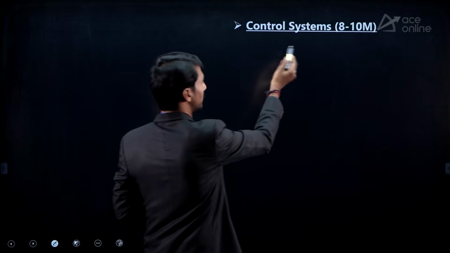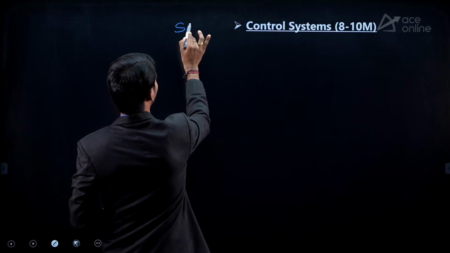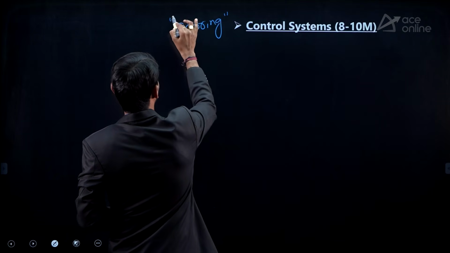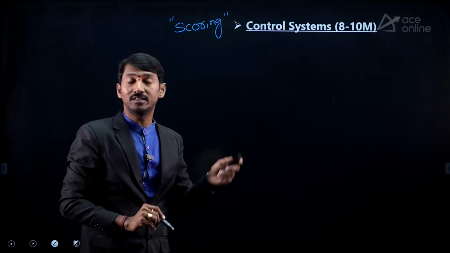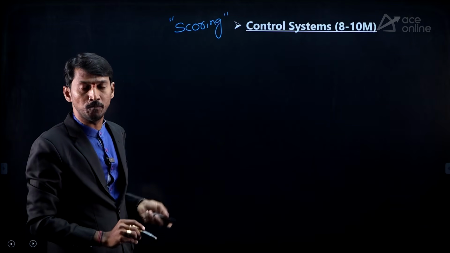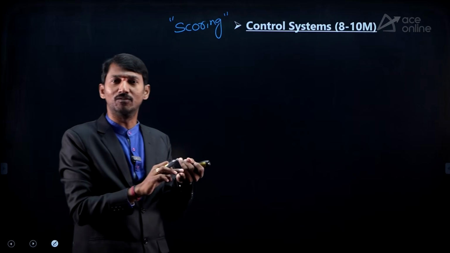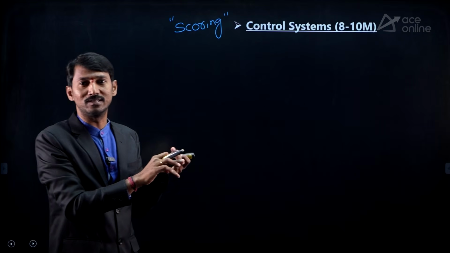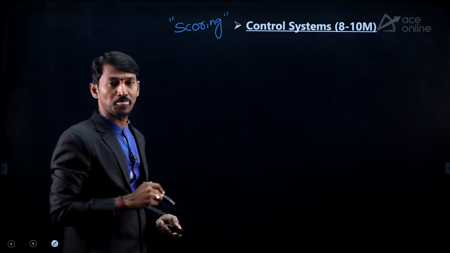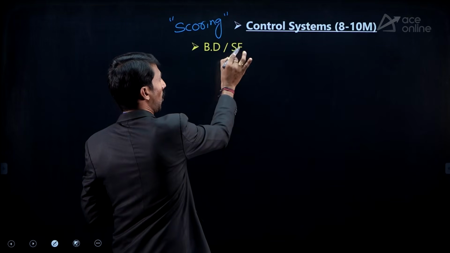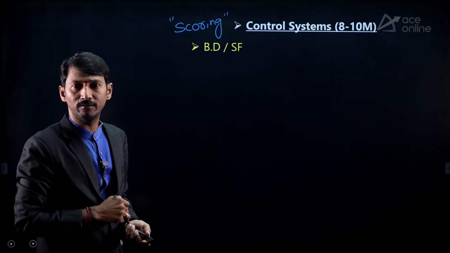Next one, control systems. It is also a scoring subject. Guys, why am I writing scoring and core subject? Numerical subjects are generally scoring subjects, that is network theory and then control systems. That's why I am writing scoring. From this subject you are supposed to focus on block diagrams and signal flow graphs.